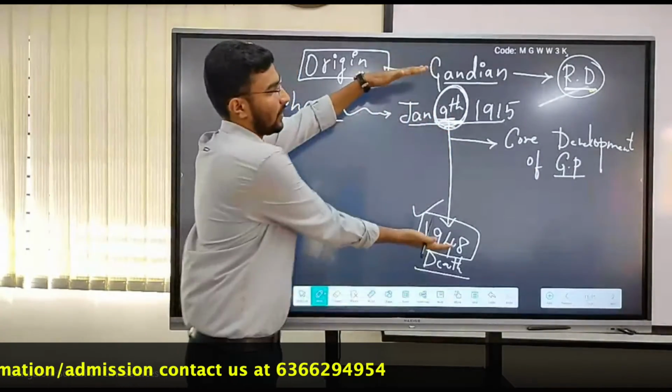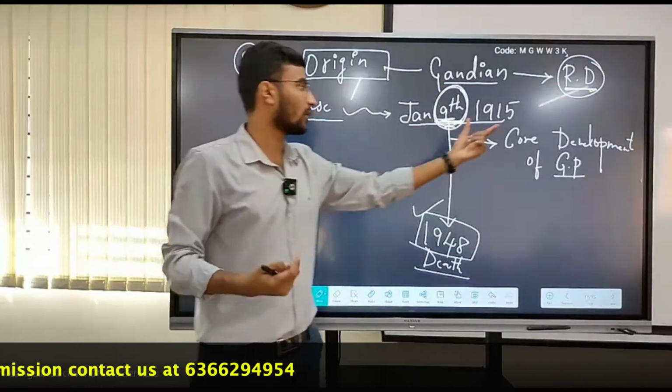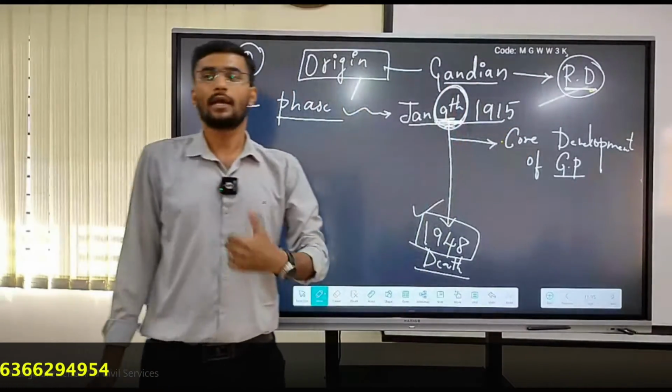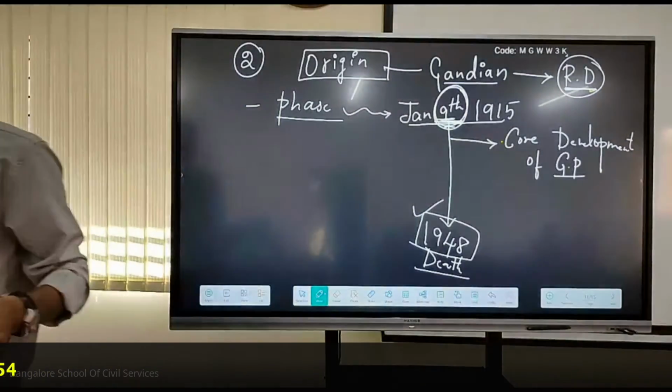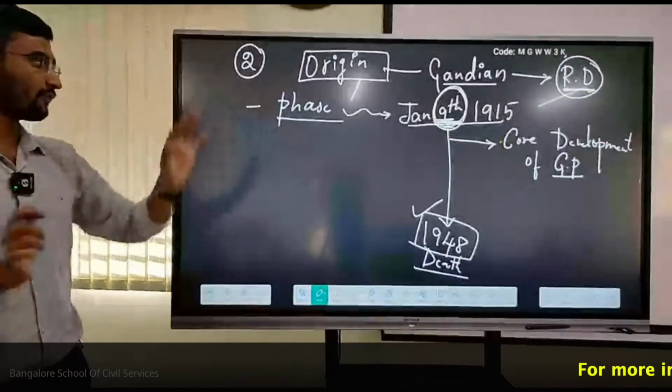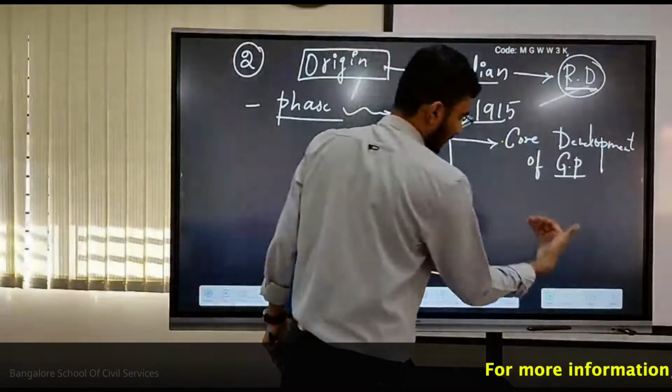But this phase we call the core development of, I can say, Gandhian philosophies. This is the first and foremost phase.